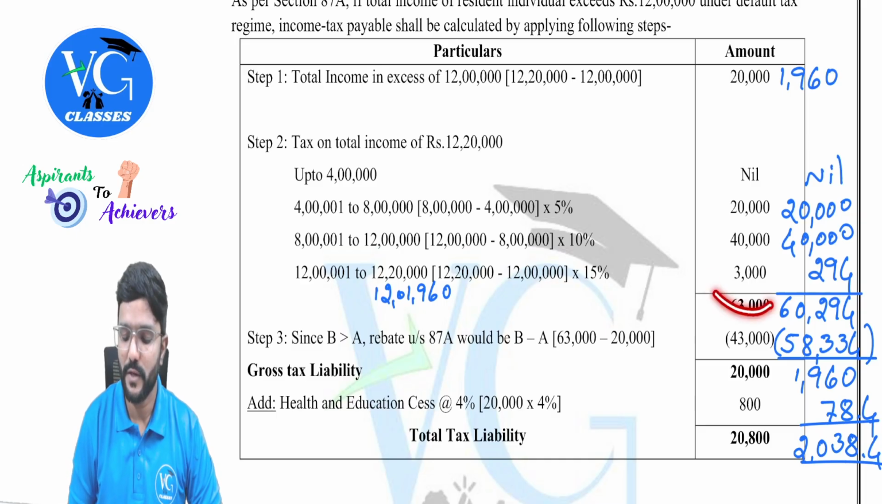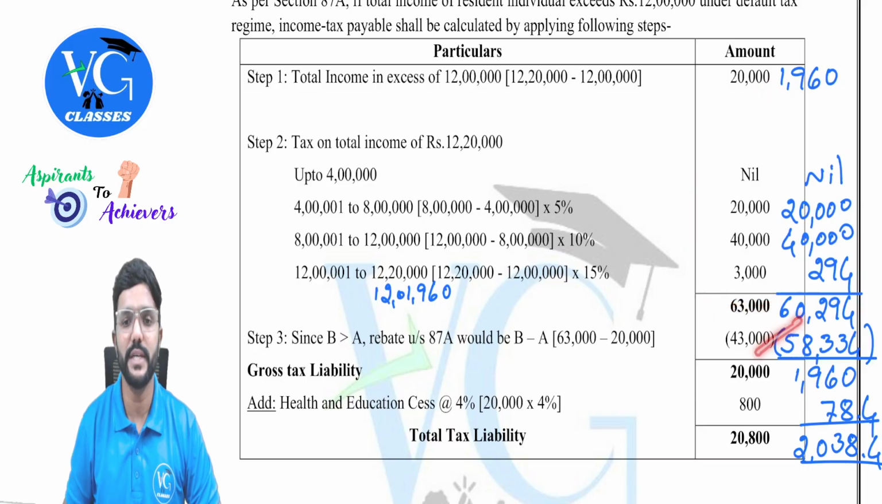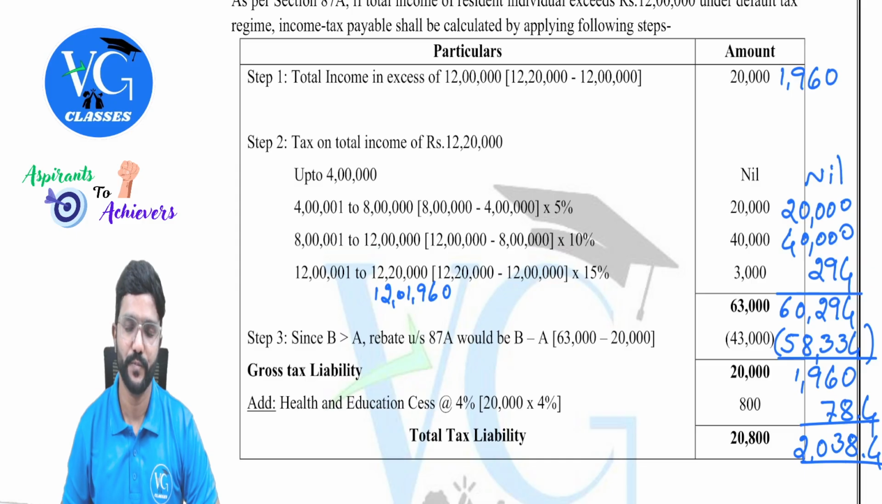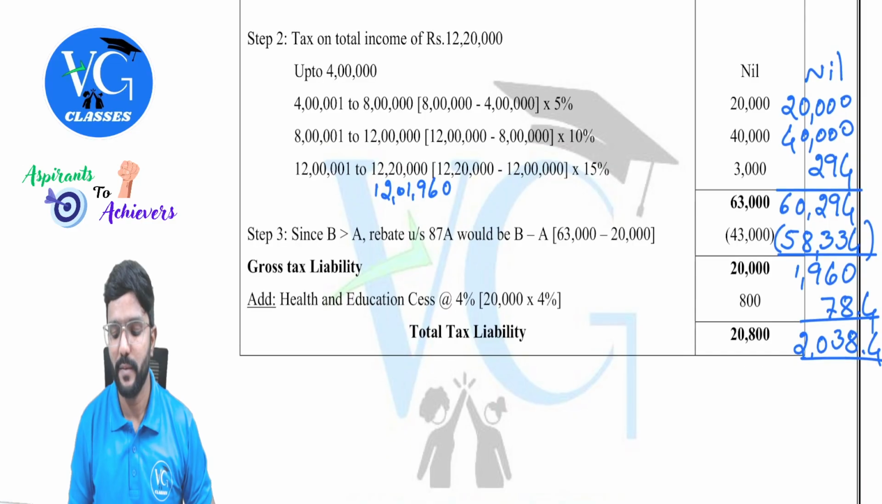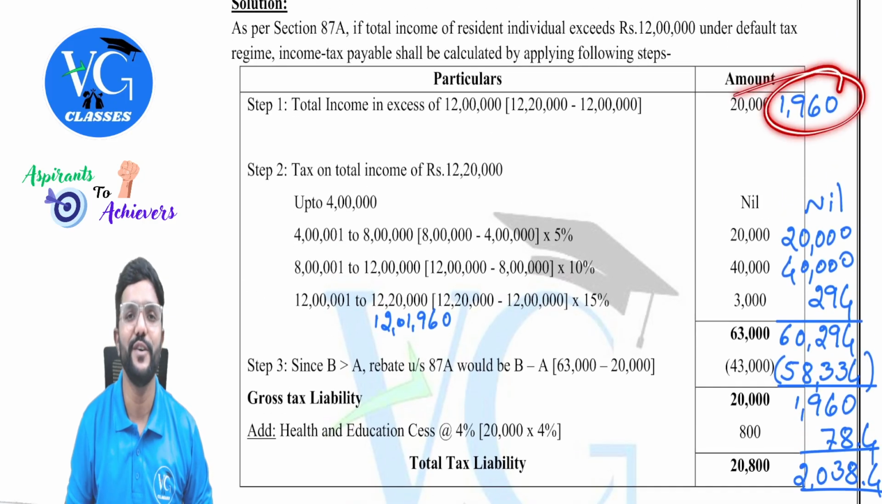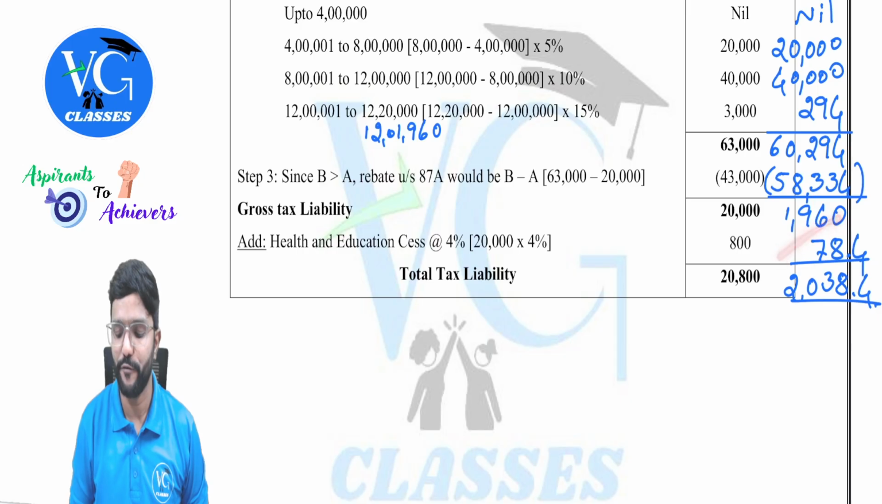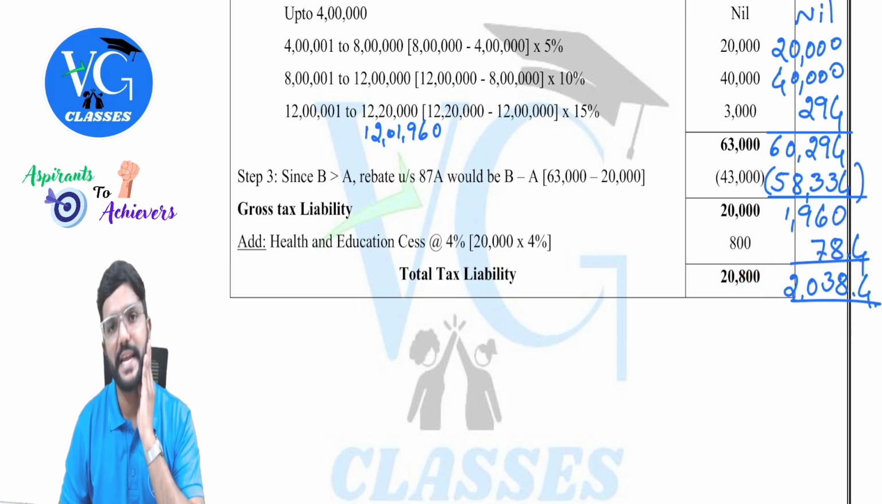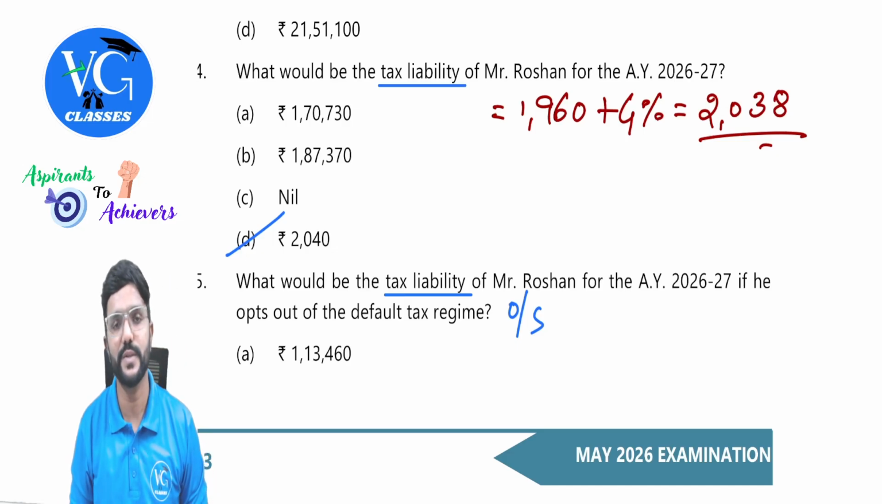How much is that? 60,294 minus 1,960. You will get 58,334. This much is available as rebate. So how much is the tax liability? 1,960, which is nothing but income in excess of 12 lakh. So 1,960 plus 4% health and education cess, which comes to 78.4. You will get an answer 2,038, which we will round off to 2,040, guys. Got it? Yes, sir. So the answer is 2,040.